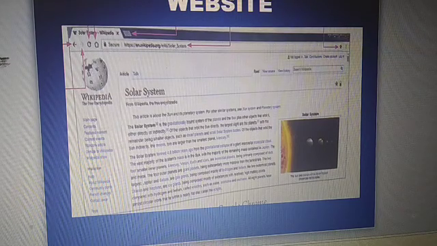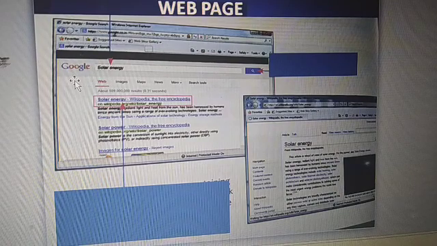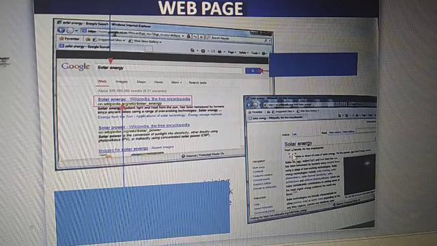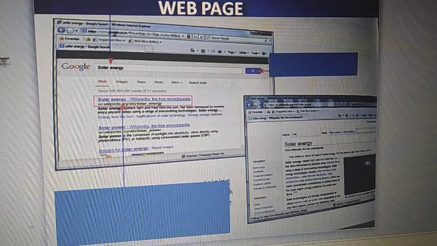Now this is another example of a web page. These two are interlinked web pages. This is the web page of Google. When you click on this, it takes you to the next web page. And in this web page you can see one picture is given with text. So these are web pages.